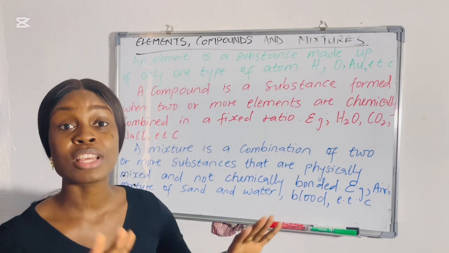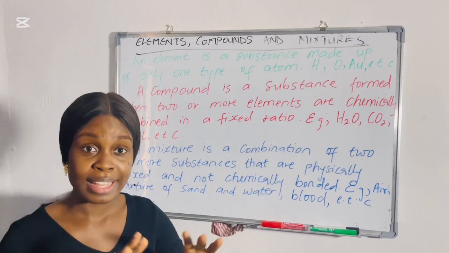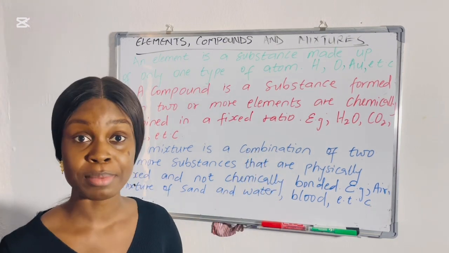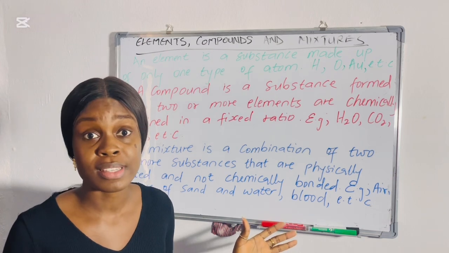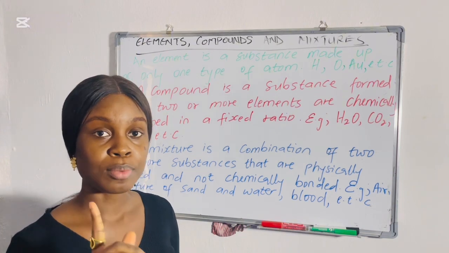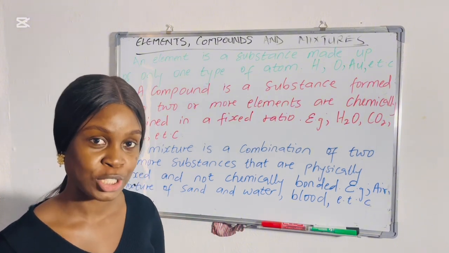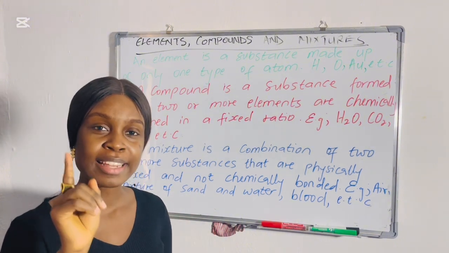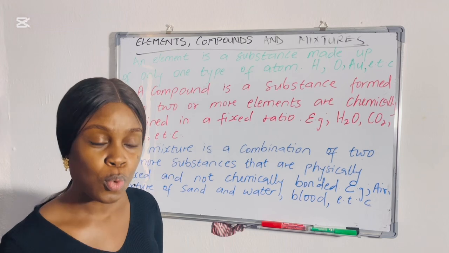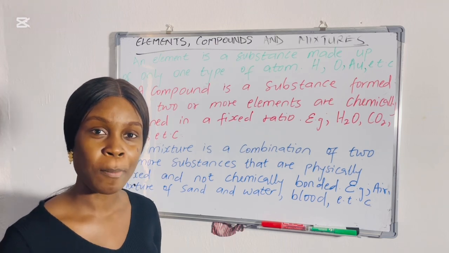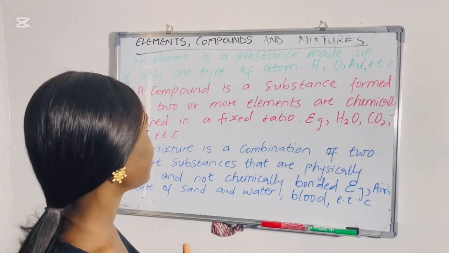There are other students from different families who come together in that school, register their children in that same class, and some of them do not even have siblings in the class. Now, going back to elements, compounds and mixtures, I'm going to tell you what they are, and then you tell me from our example which of them is an element, which of them is a compound, and which of them is a mixture. Now let's look at this.